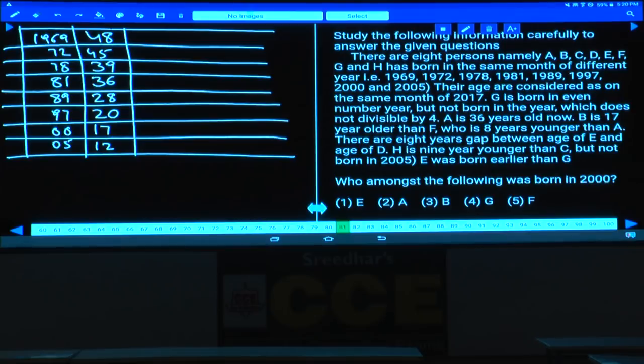Clear? If you represent the years in the ascending order, obviously we are able to express the ages in the descending order, isn't it? Then their ages are considered as on 7th, the same month of 2017.